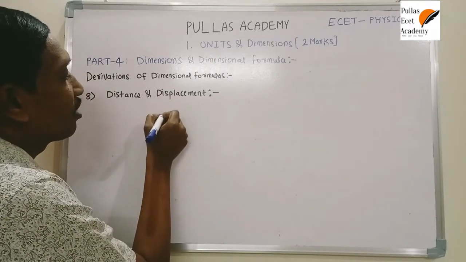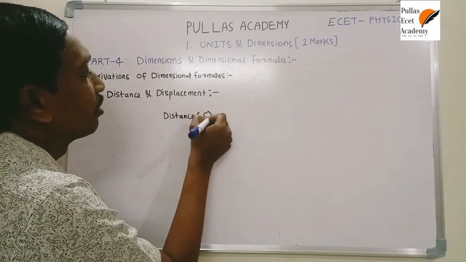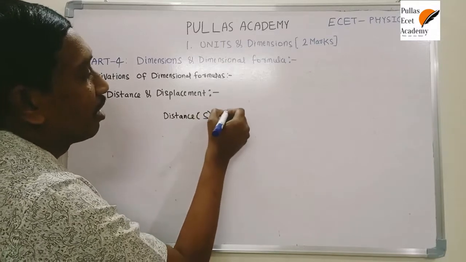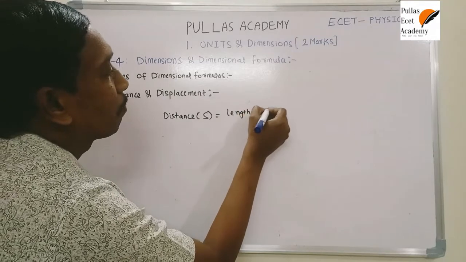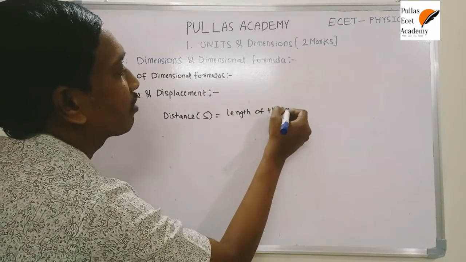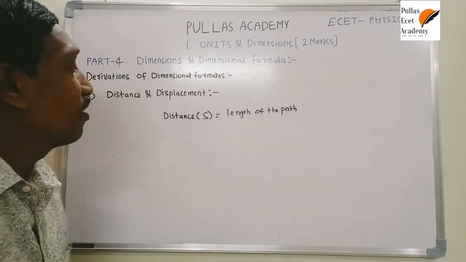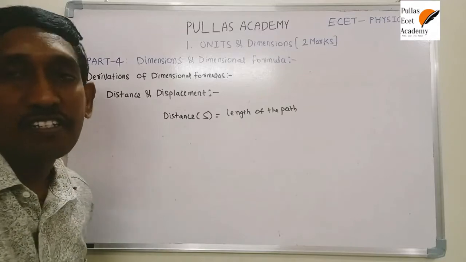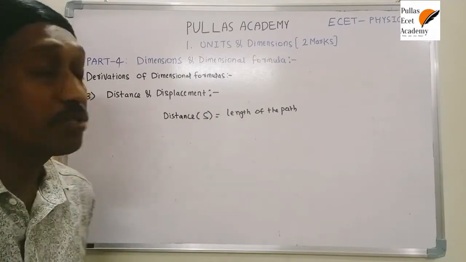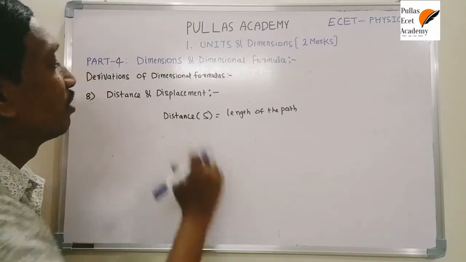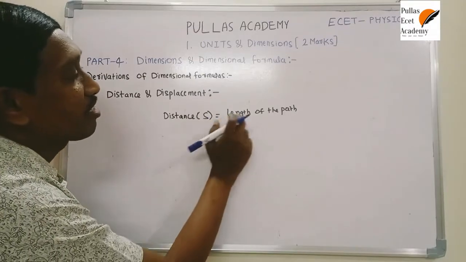The formula is: distance s is equal to the length of the path traveled by the body, whereas displacement is the shortest distance, nothing but length. Indirectly, displacement is also similar to length. Don't be confused, that's why we discuss them at one place. According to the definition, distance is nothing but length.